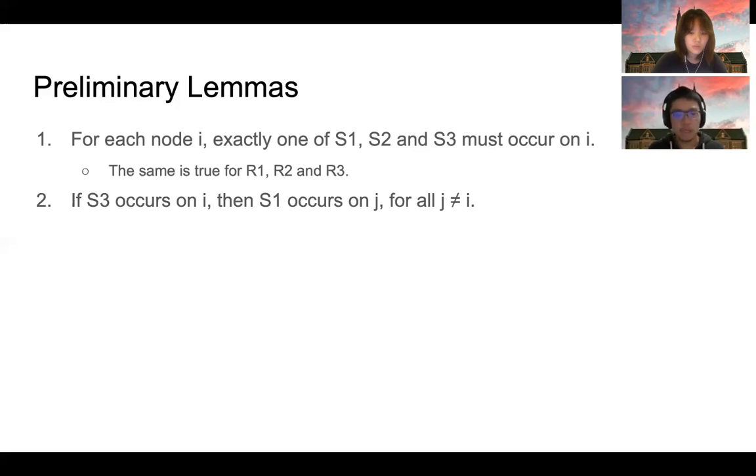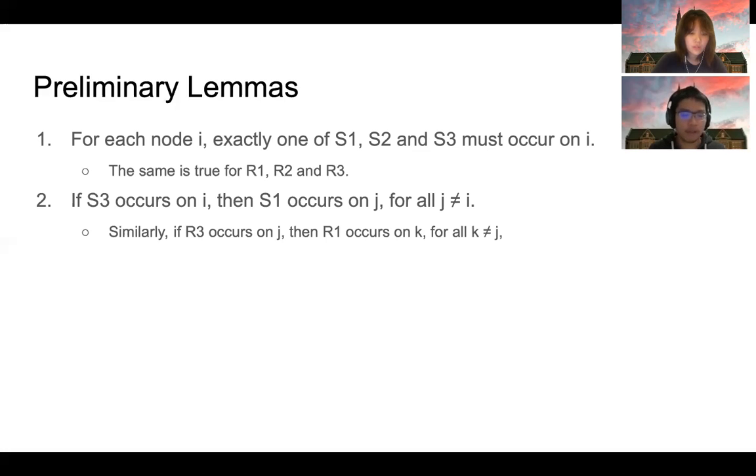This is true because we can recall that S3 occurs if and only if S has f faulty outgoing links. So for any pair of nodes j, k such that j is not equal to i, there can never be f faulty passes from j to k.